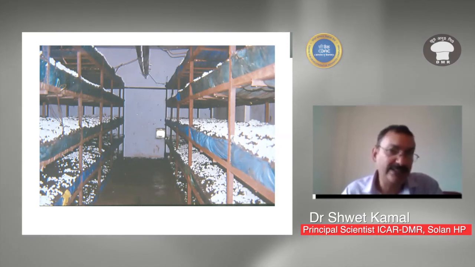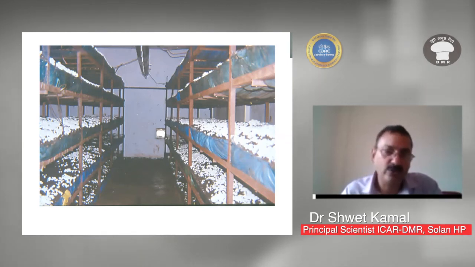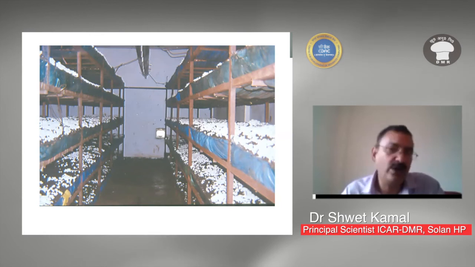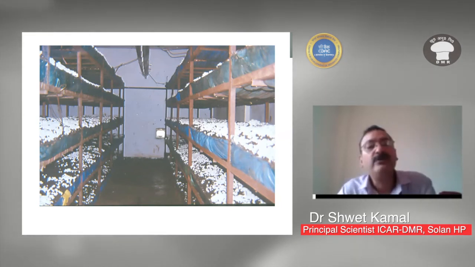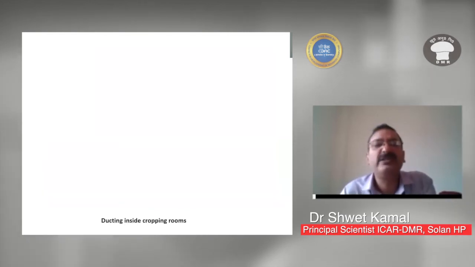But in bags, if disease comes in one bag, you can remove it. One bag, so only 10 kg of compost will be lost. But here you can lose 1000 kg or 2000 kg. So what is the capacity of your rack? That will depend on that. So there are always some benefits and demerits of each type of cultivation system.